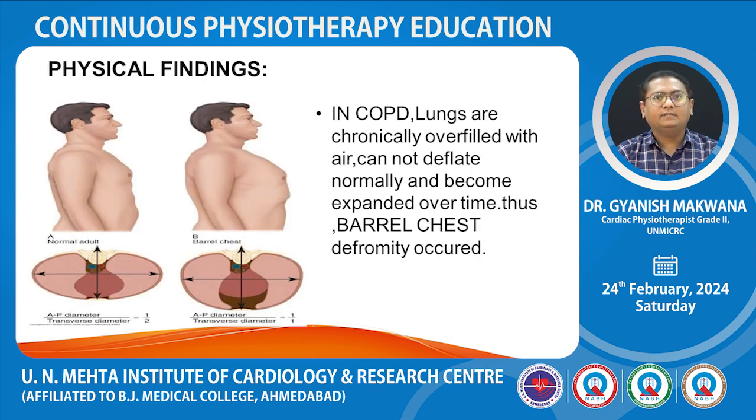Now, physical findings. In COPD, lungs are chronically overfilled with the air and cannot deflate normally and become expanded over time. Thus, the barrel chest deformity occurred. In normal adult, AP diameter and transverse diameter is 1 to 2, but in barrel chest it is equal, or maybe AP diameter may be increased in barrel chest deformity.